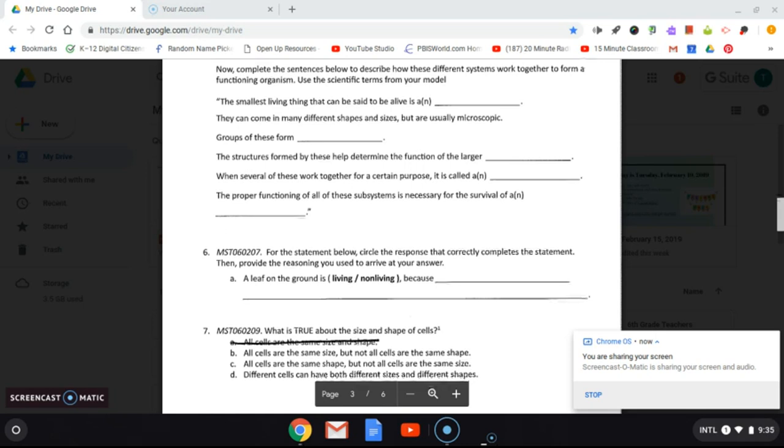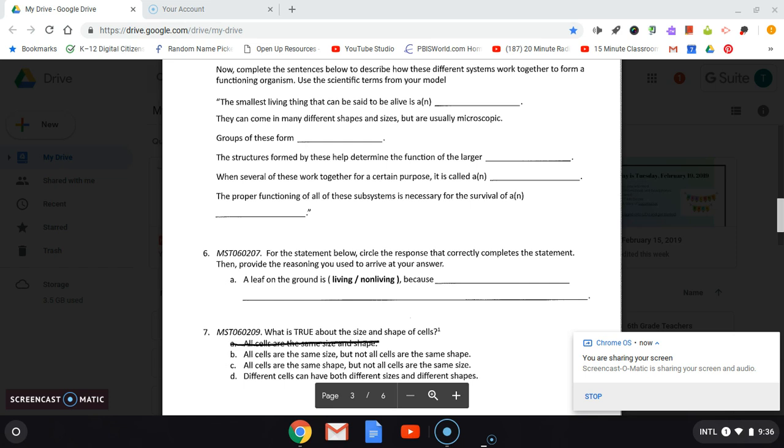They can come in many different shapes and sizes, but are usually microscopic. Groups of these form what? The structures formed by these help determine the function of the larger what? When several of these work together for a certain purpose, it is called what? The proper functioning of all of these subsystems is necessary for the survival of a or an what?